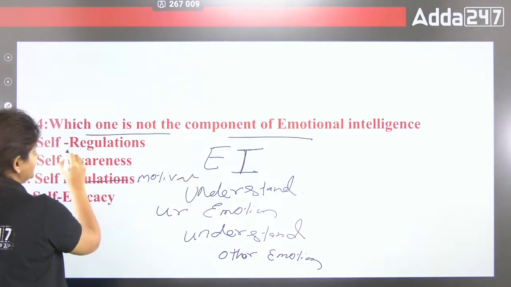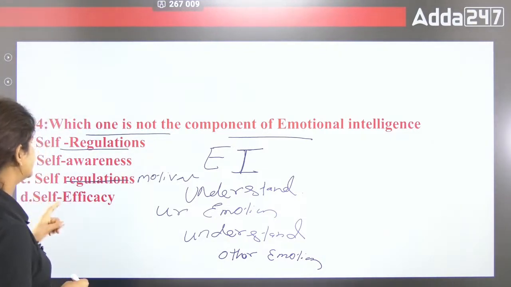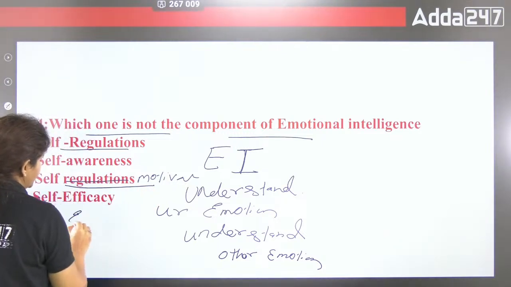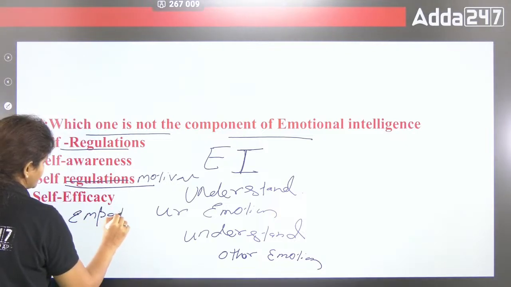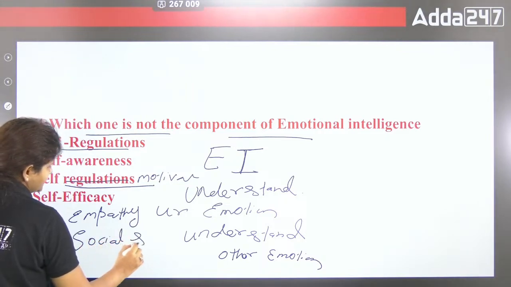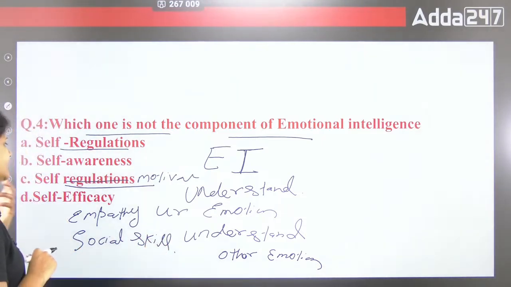So we have the 5 components in the EI. The first one is self-regulation. Please remember each and every term. Self-regulation. Then second is self-awareness. Third is self-motivation. And fourth is empathy. Fifth is social skill. So first you have to regulate your emotion. You have to be aware about your emotion. You have to give the motivation for the regulation. Whatever work you are doing, there has to be a proper motivation for that. Otherwise, you cannot perform.